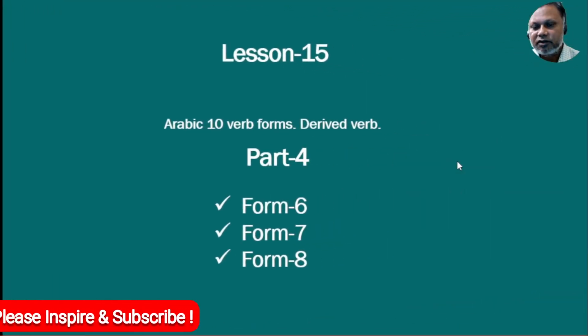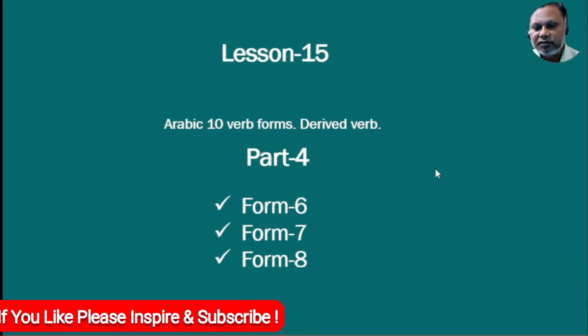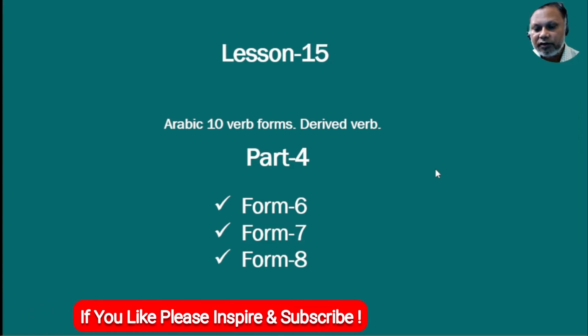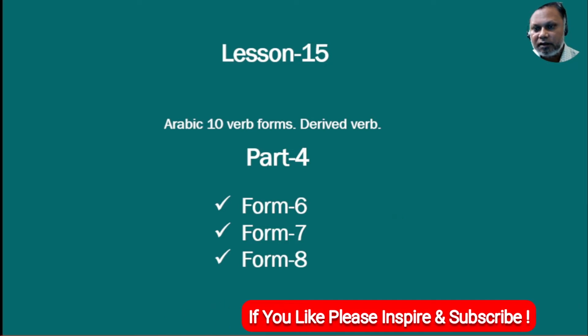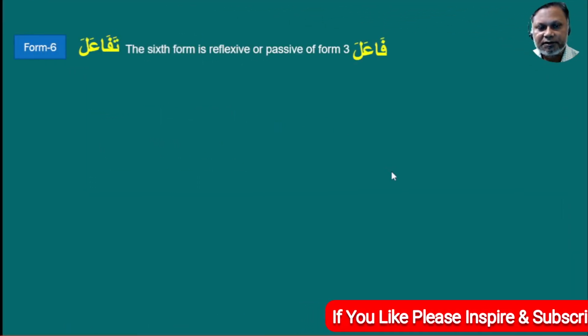Today is our lesson 15, Arabic 10 verb forms, part 4. In part 4 we will cover Form 6, Form 7 and Form 8. Let us start with Form 6 first. The Form 6 verb is ta'fa'ala.